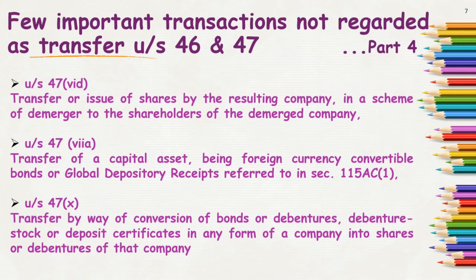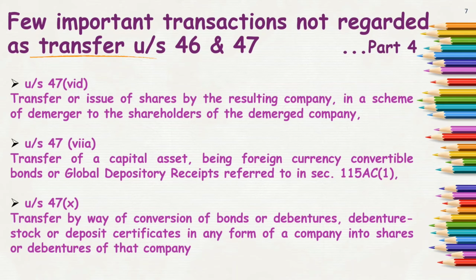47(6)(d) says transfer or issue of shares by the resulting company in the scheme of demerger to the shareholder of the demerged company. So when there is a demerger and shares are being issued to the shareholder, then in that case also it will not be regarded as a transfer for the capital gain head,